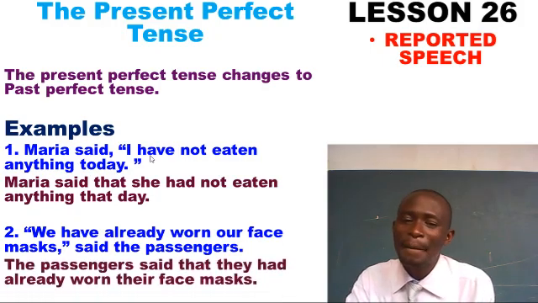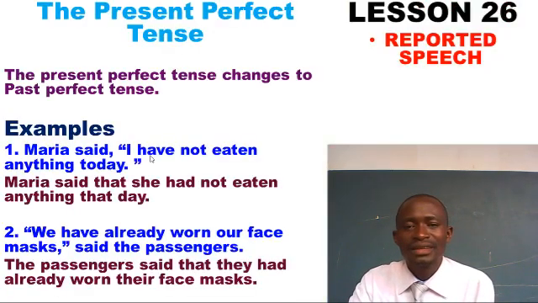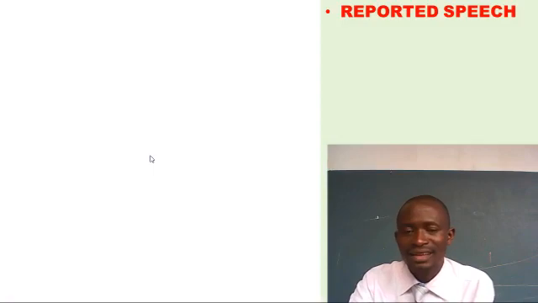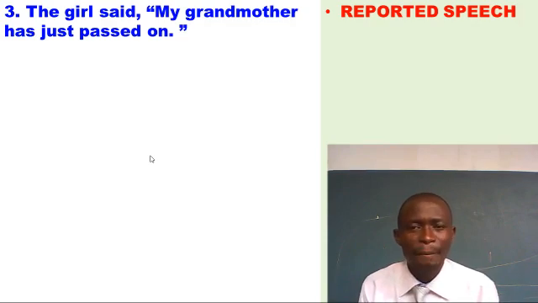Let's look at the next number. Next number, the other number says the passengers said that they had already worn their face masks. As simple as that. Next number says, the girl said, my grandmother has just passed on. This is the said one. The girl said, my grandmother has just passed on.